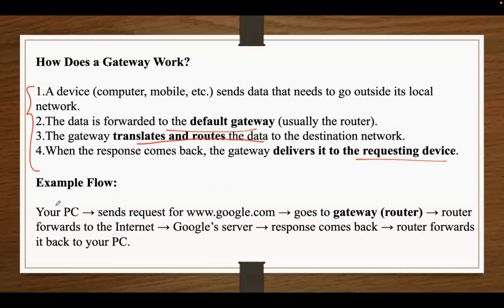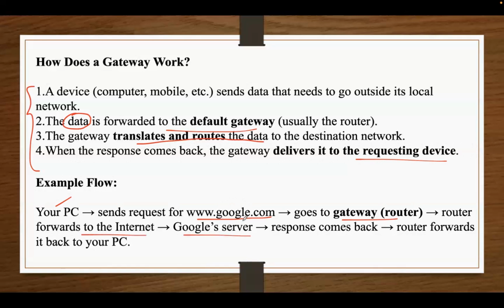So here, this is your PC. It will send the request to access this website, www.google.com. So this is considered as data here. The user wants to browse this website, so that request will be sent to the gateway or router. What this router does is forward that request to the internet, which is nothing but the Google server.